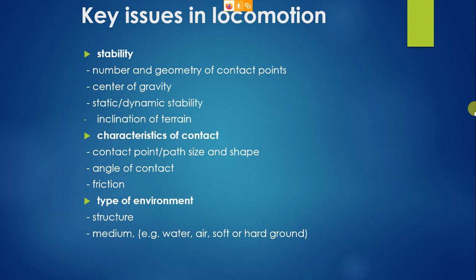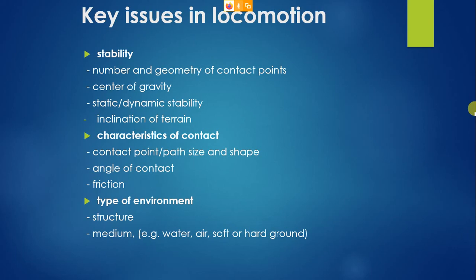The last one is inclination of terrain. I have told you, inclination of terrain means what is the angle of inclination. Clear? Now characteristics of the contact. Characteristics of the contact means what is the contact point, what is the patch size, what is the shape, angle of contact, friction, all these things come into the picture.